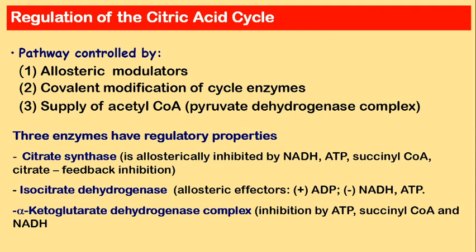Then how is this TCA cycle regulated? It is regulated through allosteric modulators, covalent modification of enzymes, and supply of acetyl-CoA. So these will control the TCA cycle pathway. The main three regulatory enzymes are citrate synthase, isocitrate dehydrogenase, and alpha ketoglutarate dehydrogenase. These are the main key enzymes which regulate the citric acid cycle.